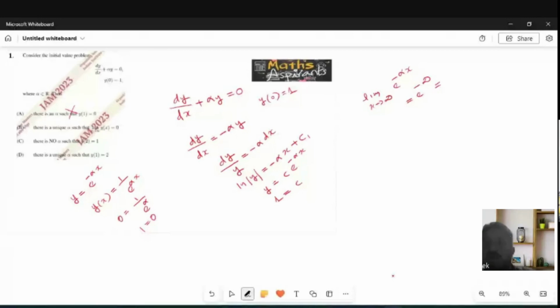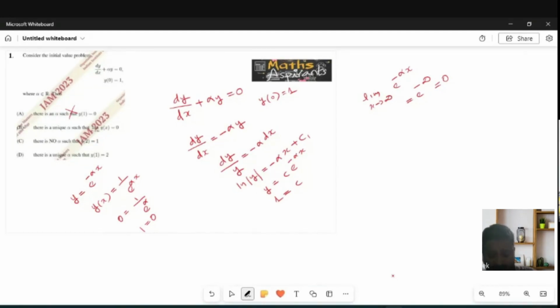Never, it is not any number, but e raised to minus alpha is minus infinity is always 0. So there is no unique alpha. You have infinitely many alpha such that the limit as x extends to infinity of e raised to minus alpha x is equal to 0. So this option is also incorrect.